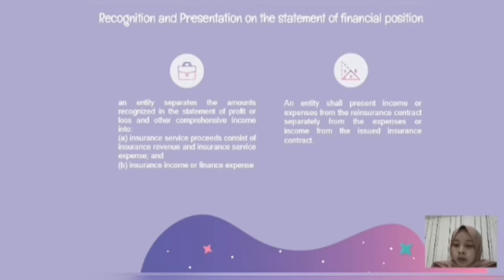And then the insurance finance income or expense based on draft exposure PSAK number 74 requires a company to account for the fulfillment cash flows and the contractual service margin on a discounted basis that reflect the timing of cash flow.